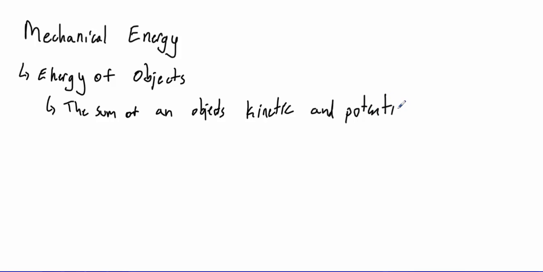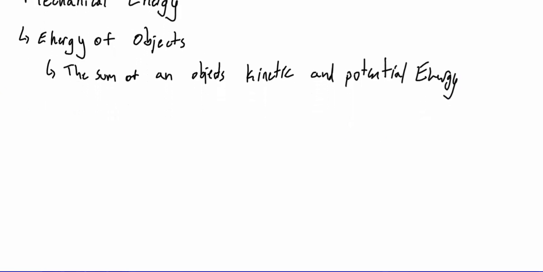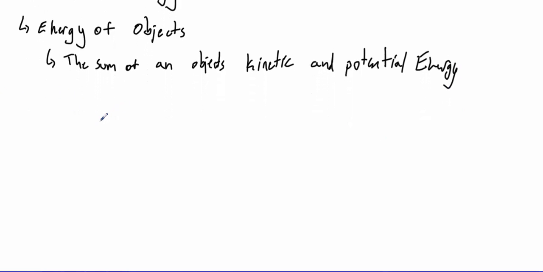Now, we need to take a little bit of time to think about what those two words mean. Okay? Kinetic energy is the energy an object has because it's in motion. Potential energy is the energy an object has because an external force is acting on it. So let's look at that in a little more detail. So kinetic energy is energy due to motion.